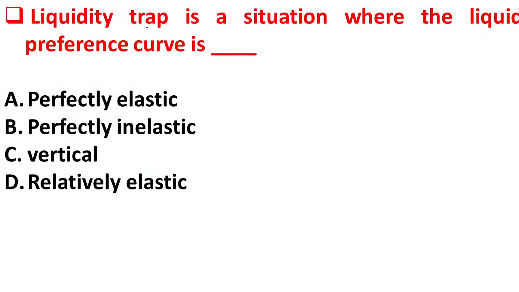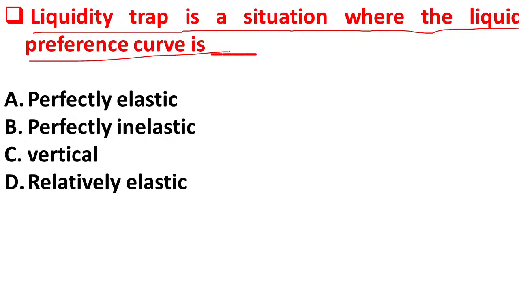The next question is, liquidity trap is a situation where the liquidity preference curve is. Option A, perfectly elastic. Option B, perfectly inelastic. Option C, vertical. Option D, relatively elastic. So the liquidity trap is a situation where the liquidity preference curve is perfectly elastic. So option A is correct here.